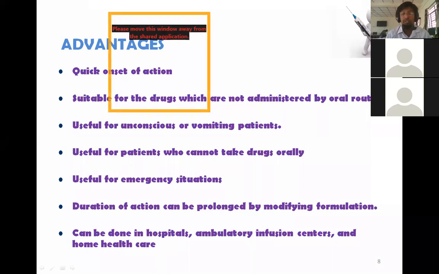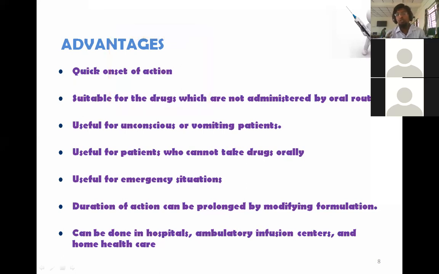Pediatric patients don't want to take the tablets and they'll create a lot of ruckus and havoc when taking the tablets, right? So we can simply give the injection. And geriatric patients can have choking problems and other kinds of issues. So it is useful for those patients who cannot take drugs orally, and useful for emergency situations.